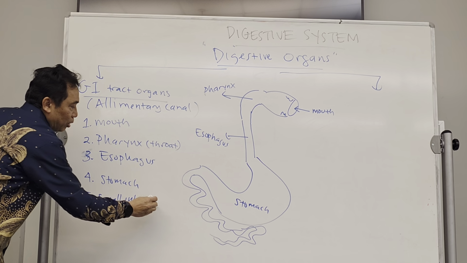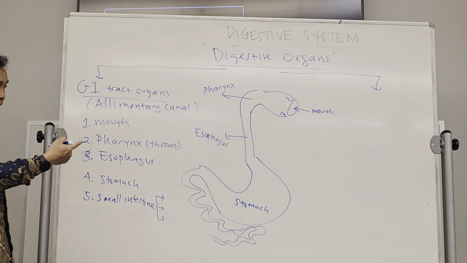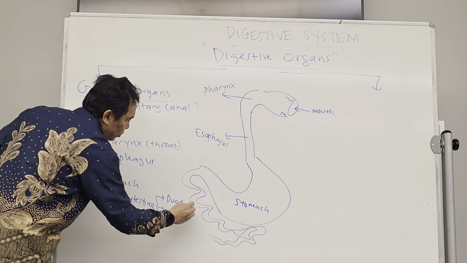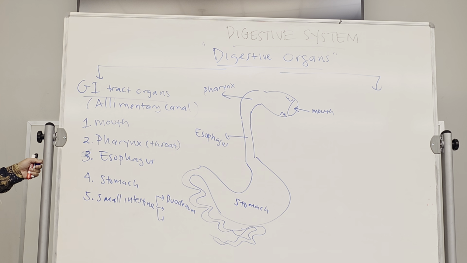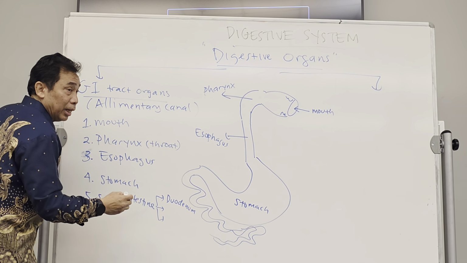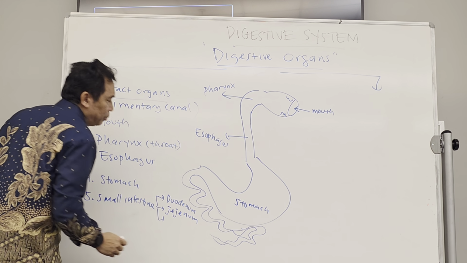And this small intestine consists of 3 parts. The first part, closer to the stomach, is called the duodenum. This is where most of the digestion will be happening. And then the second one is called the jejunum.